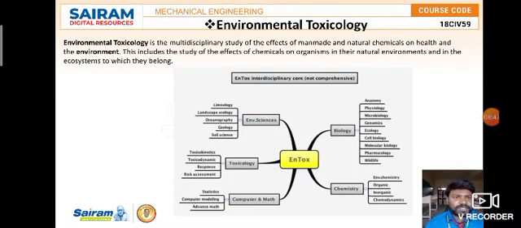Now, environmental toxicology. Environmental toxicology is a multidisciplinary study, a complete study of the effects of man-made and natural chemicals on the earth and the environment. This includes the study of the effects of chemicals on organisms in their natural environments and in the ecosystems to which they belong. The interdisciplinary core includes biology, chemistry, environmental science, toxicology, computer science and math. Environmental sciences include limnology, landscape ecology, oceanography, geology and soil science. These are the things that come under environmental toxicology.